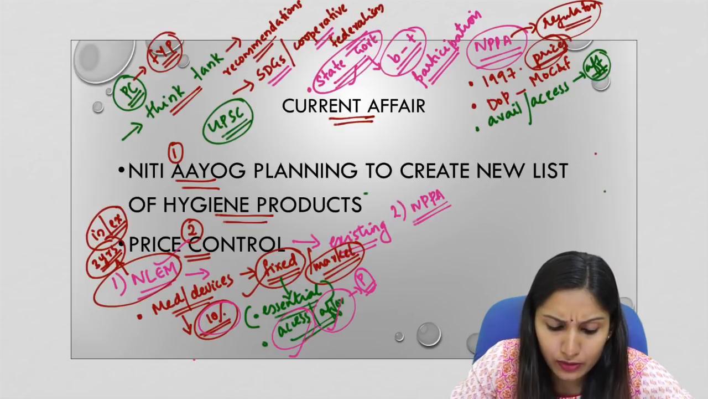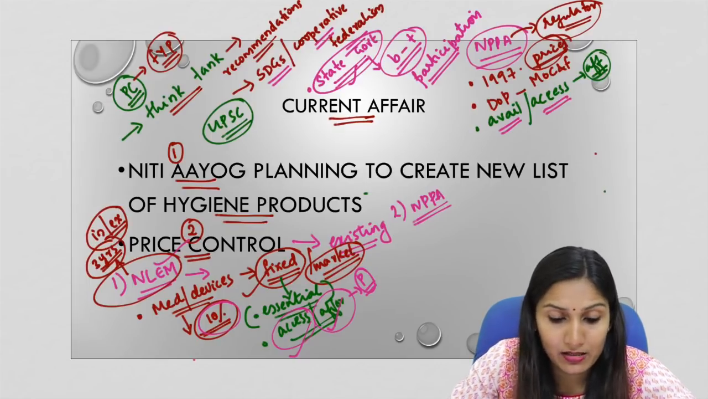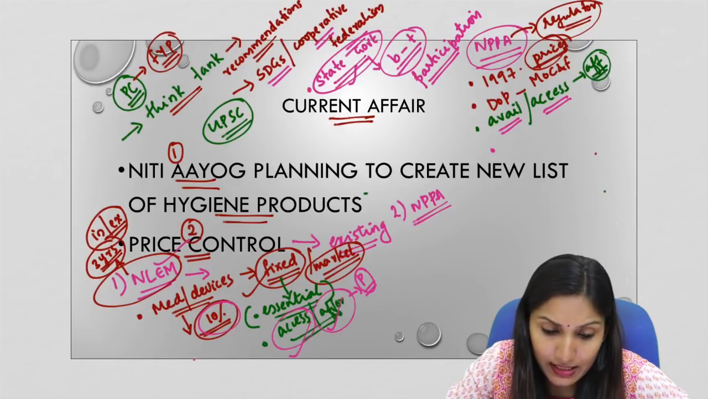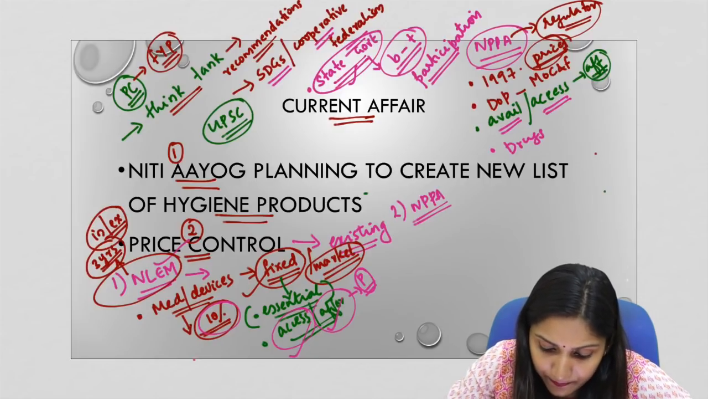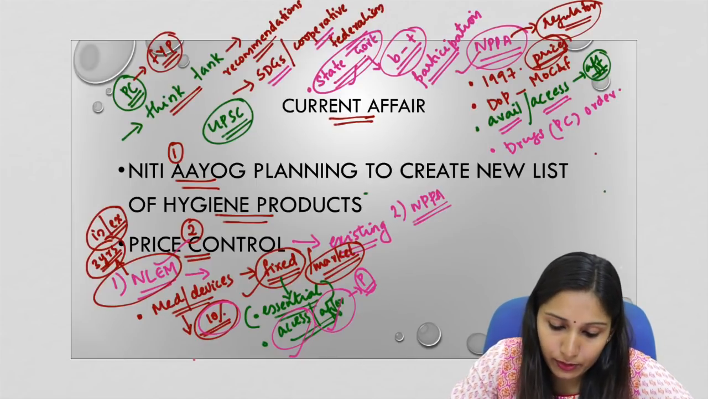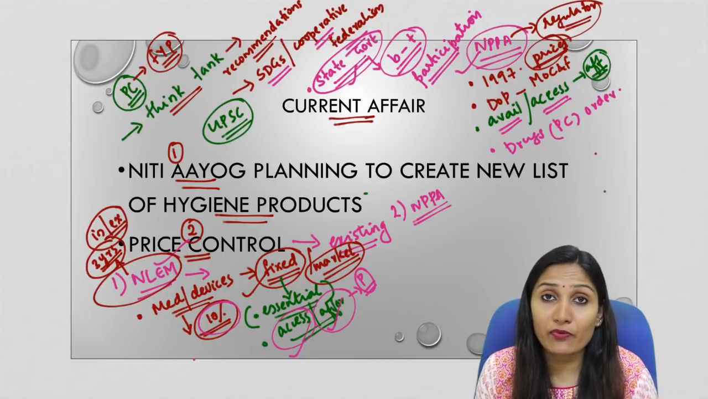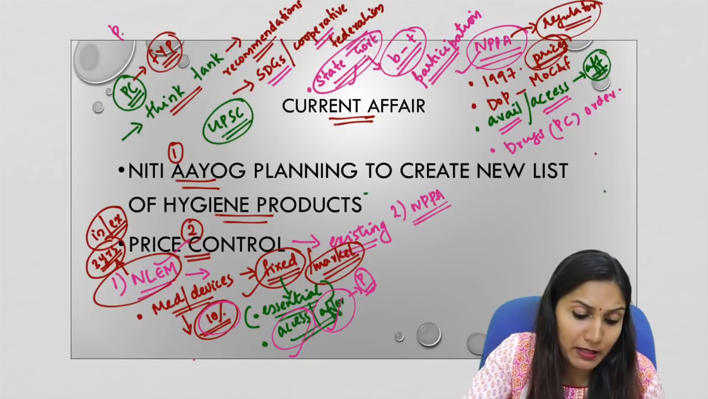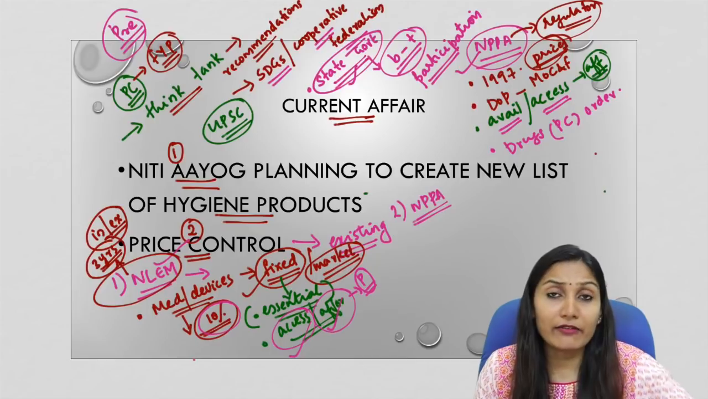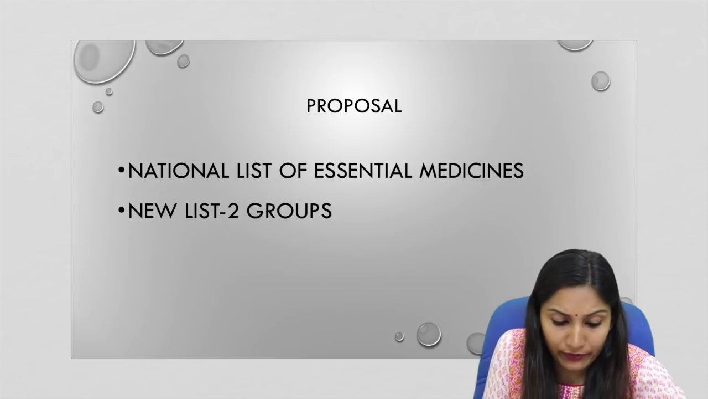So it makes sure that through its regulation, everyone has equal access and availability of essential medicines in the market. Now, in this regard, it implements and enforces the provisions of Drugs Price Control Order in accordance to the powers that are delegated to the National Pharmaceutical Pricing Authority. So these are two important facts that are very, very important for your examination, especially for your preliminary examination, which is more factual based. So this is the current affair, and now let us go to the proposal of Niti Aayog.